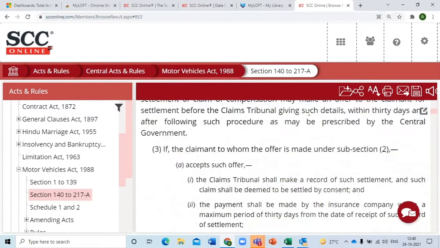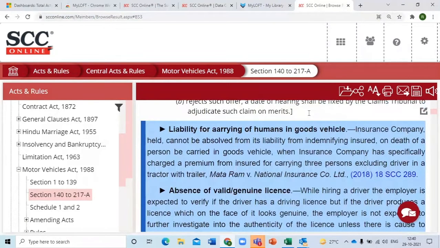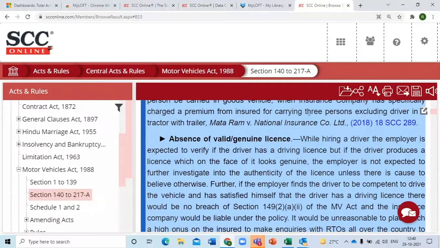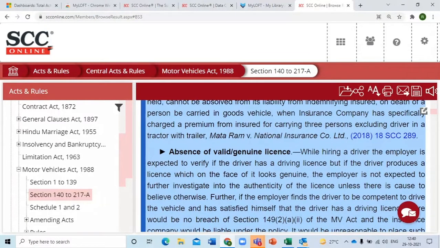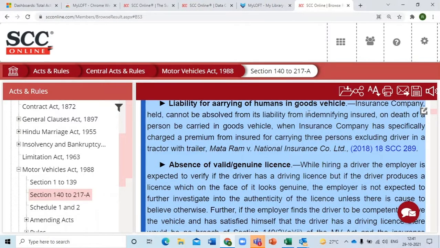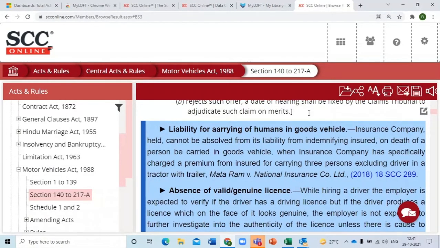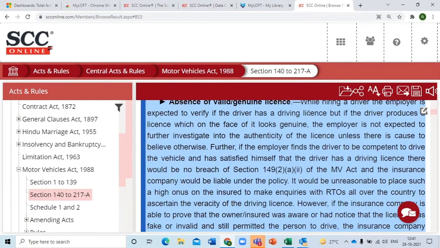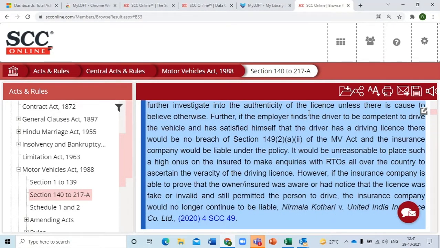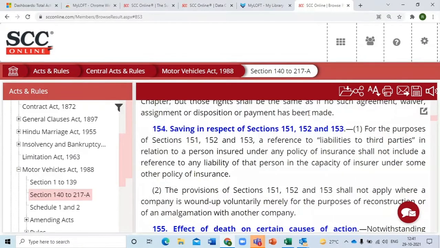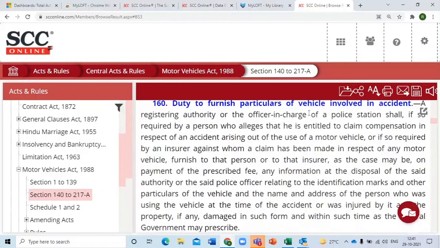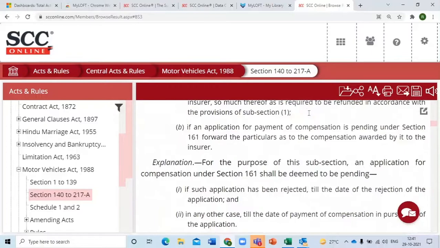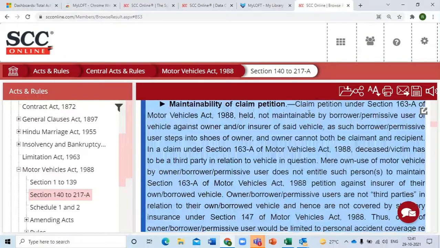Let's see if these blue color boxes appear very often. There we are: liability of carrying goods in the car. Just please scroll up. Yeah, carrying humans in a goods vehicle. Please scroll down. Absence of valid or genuine license, there's another judgment on that. And this will keep on going throughout the Bail Act. And not only this Bail Act, any Bail Act you pick up, provided it's a central Act, a central statute, you'll get this throughout.